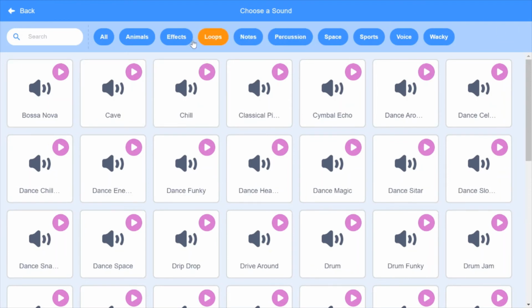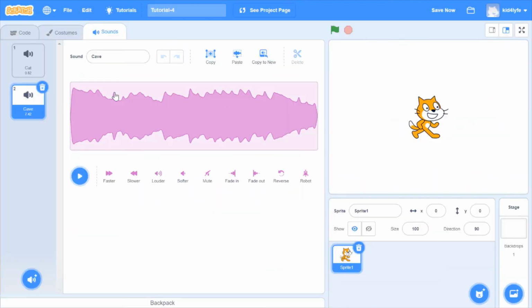Let's take a loop sound. How do we add that? You can just hover your mouse over the purple plate to hear it. Let's say we like this cave sound. Below the name of it, you can see how long it is. This is 7 seconds and 42 milliseconds.